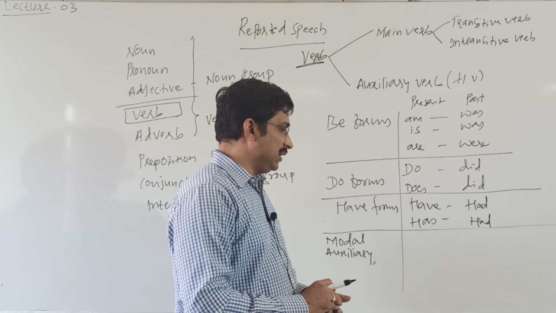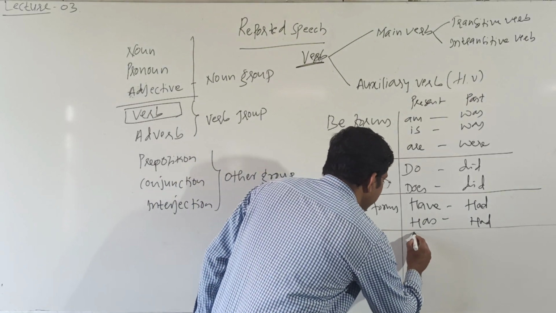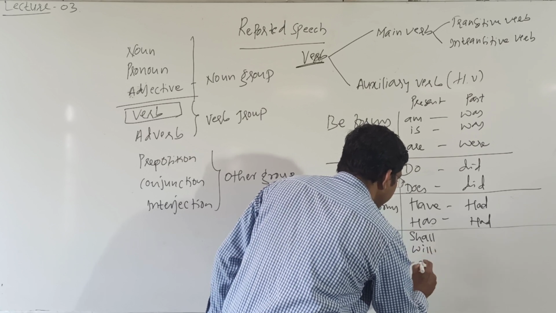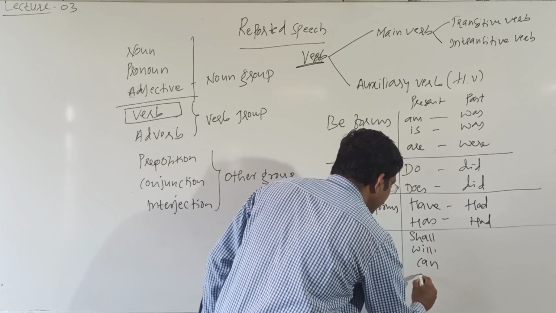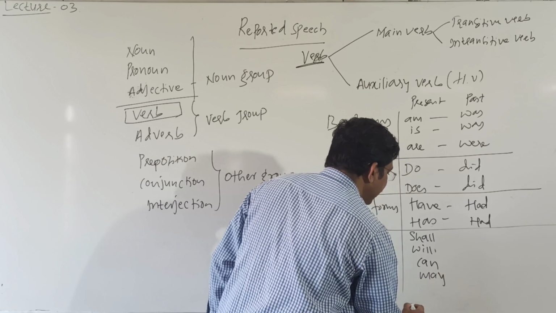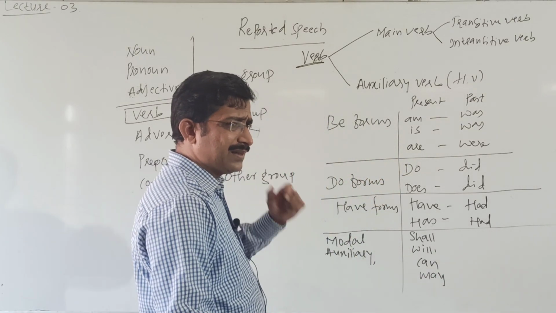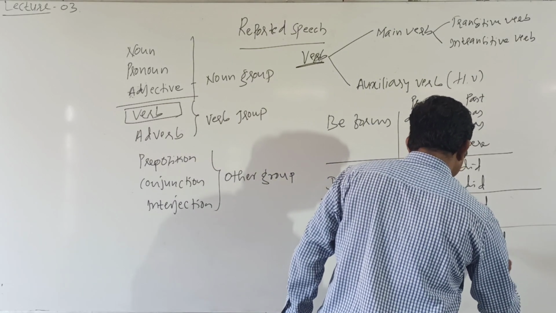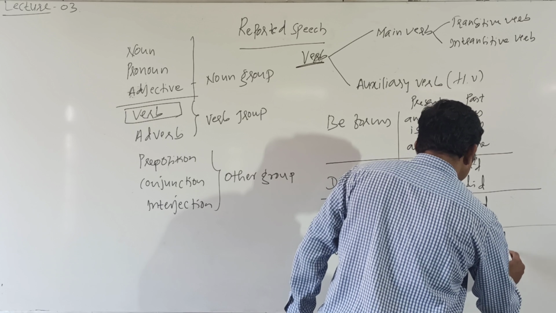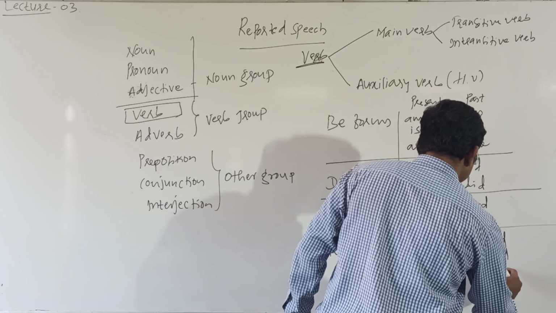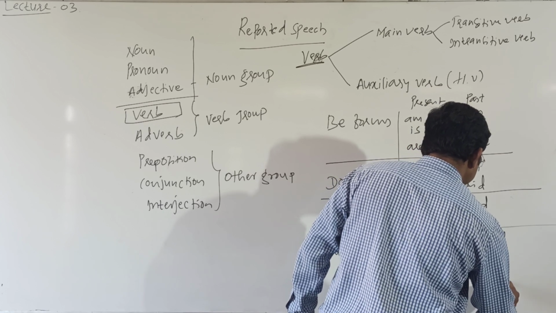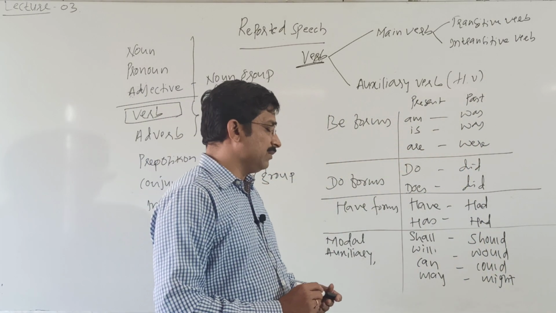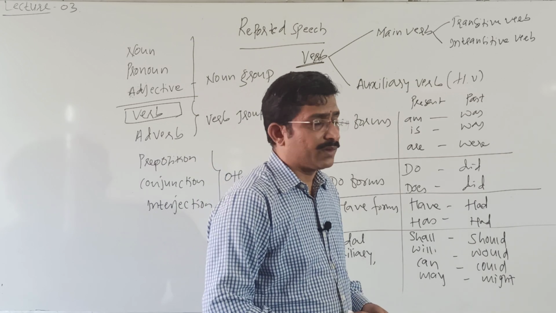And modal auxiliaries are shall, should, will, would, can, could, may, might. These are the very important modal auxiliaries.